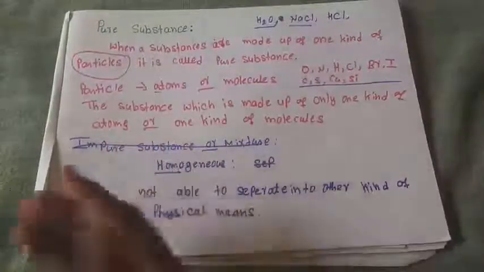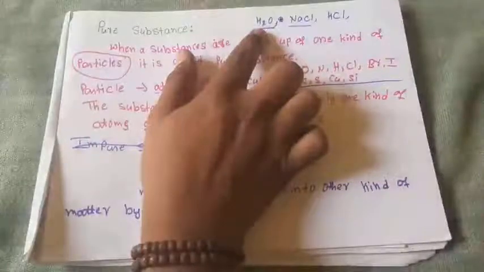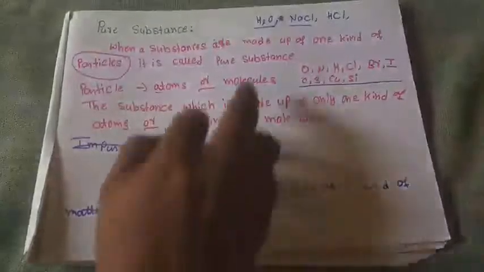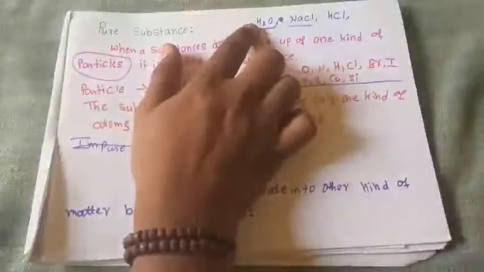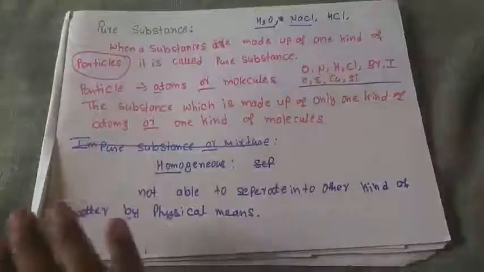Whether it is a solid, liquid or gas, those all contain H2O molecules only. You try it at home: convert these H2O molecules into some other molecules by using physical means. No, we are not able to separate into hydrogen and oxygen by physical means.